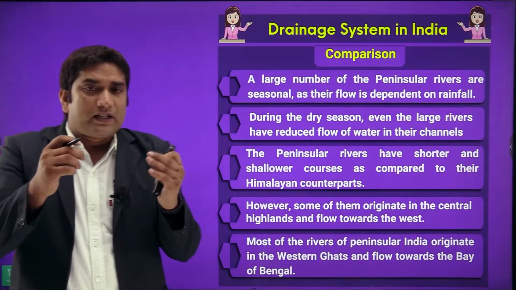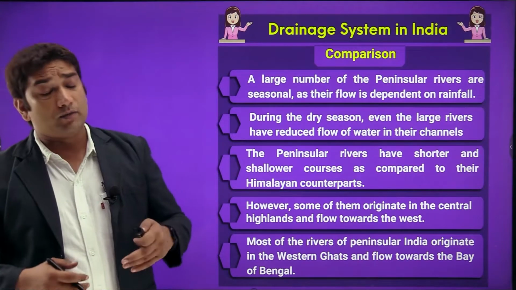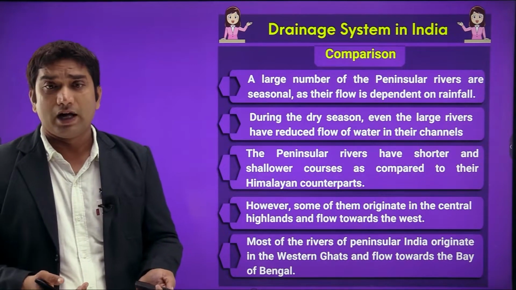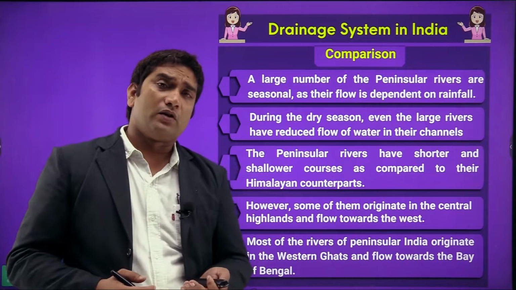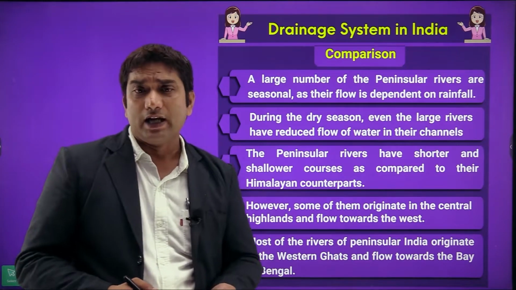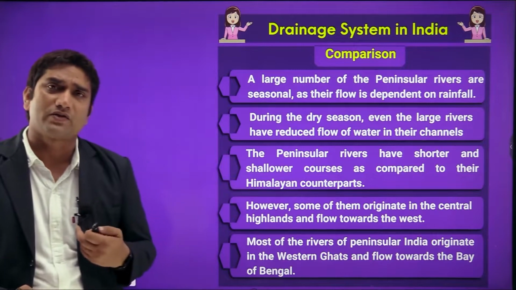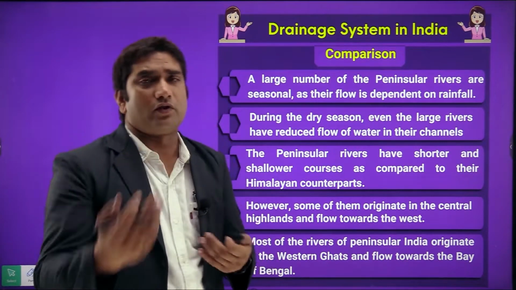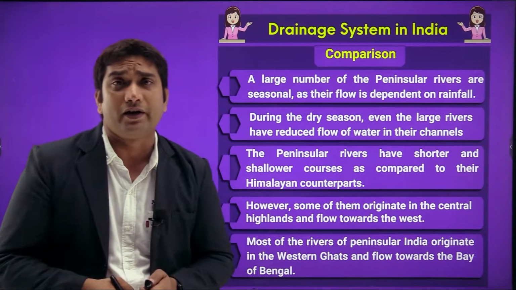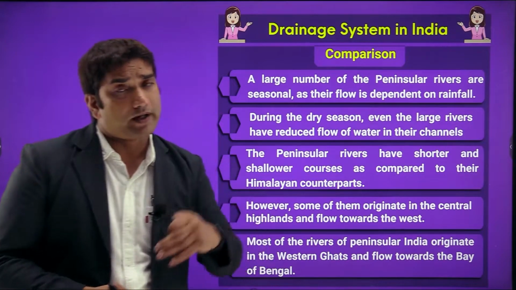So basically peninsular rivers also originate from the Central Highlands, and most of the peninsular rivers mainly fall into the Bay of Bengal, and some of the peninsular rivers flow towards the western side and fall into the Arabian Sea. So we can say that some of the Himalayan rivers also flow towards the Arabian Sea, and some Himalayan rivers fall into the Bay of Bengal. So maximum rivers, or we can say 99% of rivers of India, basically fall into the Bay of Bengal, but some rivers also fall into the Arabian Sea.